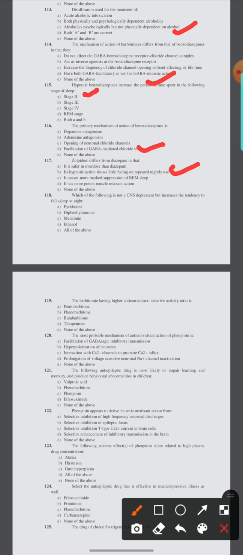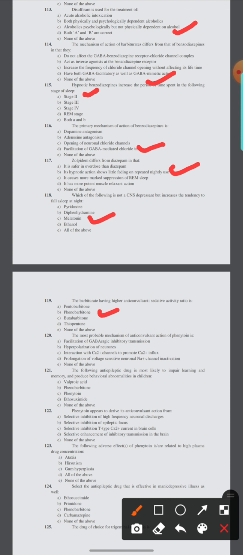118. Which of the following is not a CNS depressant but increases the tendency to fall asleep at night? Pyridoxine, diphenhydramine, melatonin, ethanol, or all of the above. Here the option number C, melatonin. 119. The barbiturate having higher anticonvulsant to sedative activity ratio is pentobarbital, phenobarbital, butabarbital, thiopental, or none of the above. Here the option number B, phenobarbital.